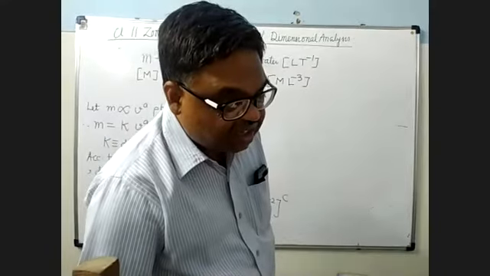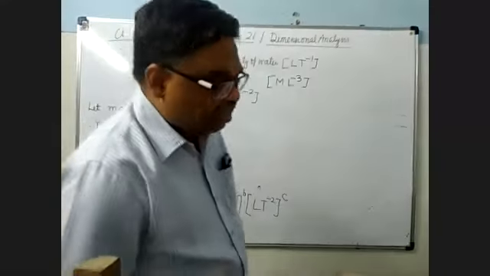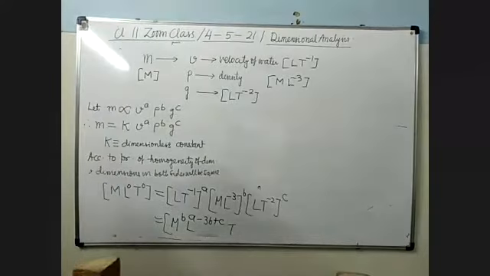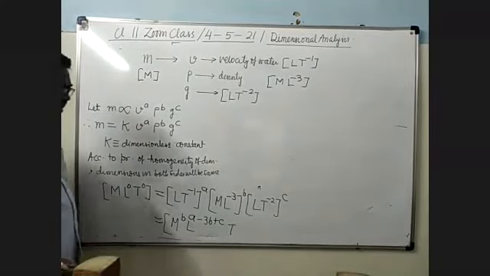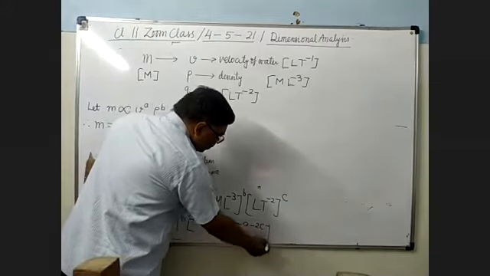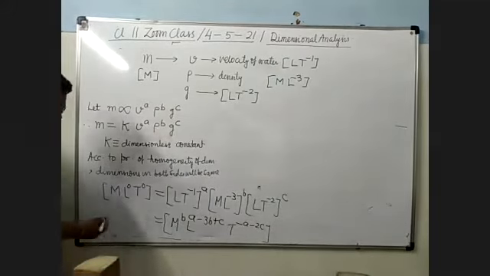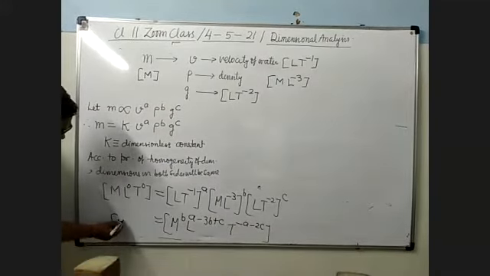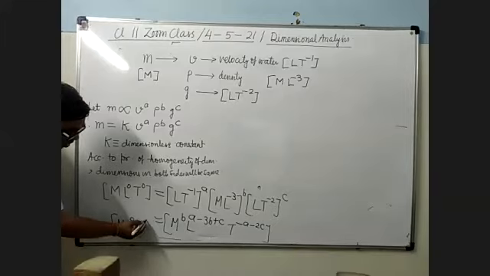T की पावर minus A minus 2C. This way. Here it is M L0 T0.